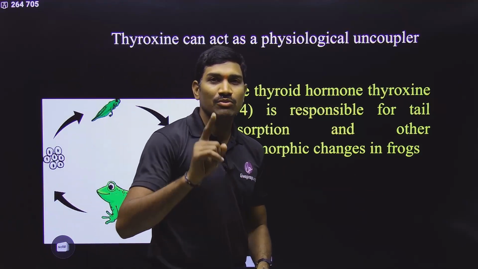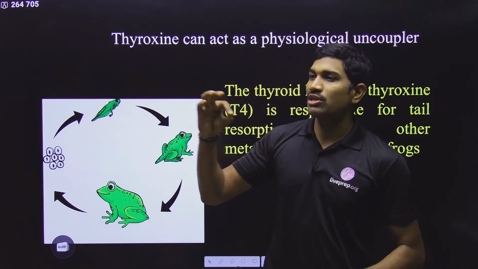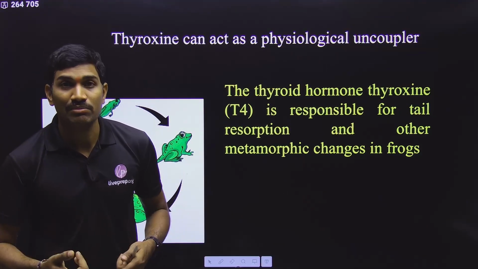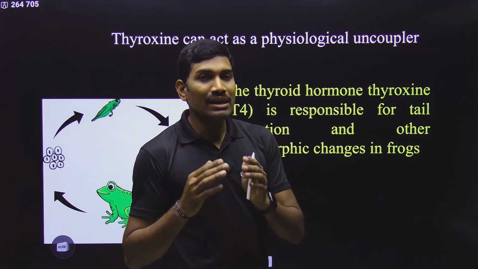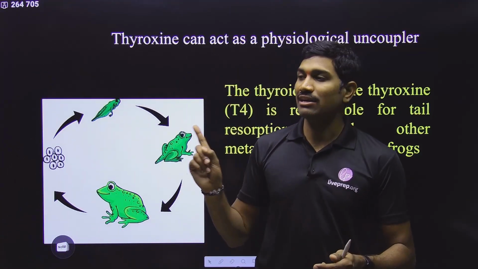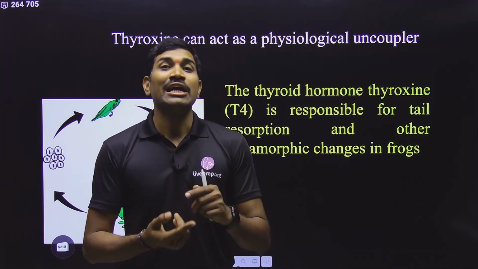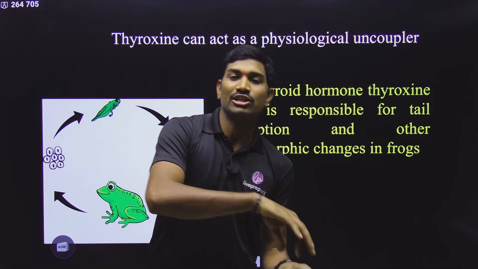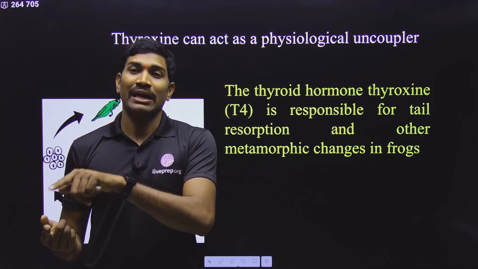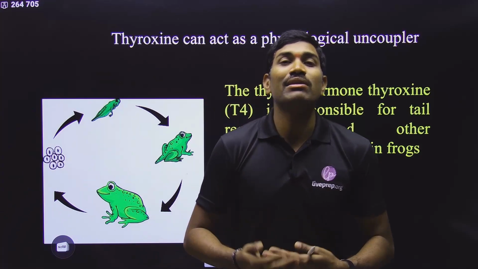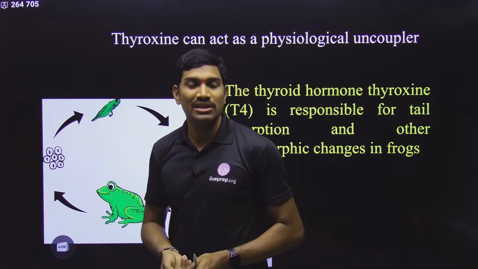So that the food material is useful for energy production. During this energy production, electrons are moving in the inner mitochondrial membrane. Yes or no? Inner mitochondrial membrane. And there H plus ions are moving initially. When electrons are moving in the inner mitochondrial membrane, H plus ions are moving from the matrix to the perimitochondrial space, and because of this the proton gradient will be developed. So chemiosmotic theory we studied.